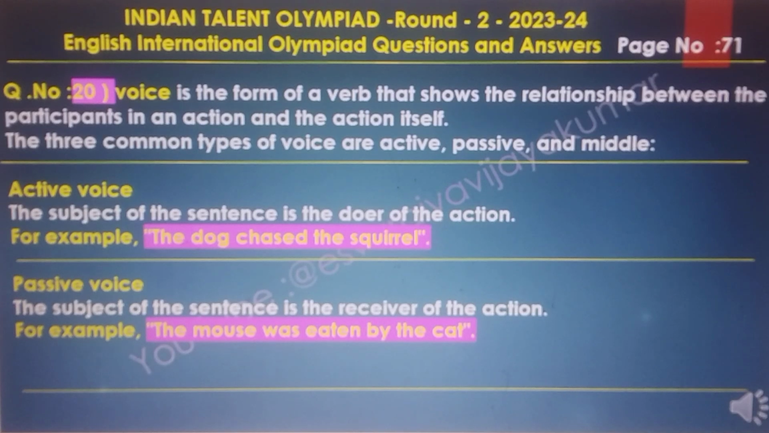Voice is the form of the verb that shows the relationship between the participants in an action and the action itself. The three common types of voices are active, passive, and middle. Active voice: the subject of the sentence is the doer of the action. For example, the dog chased the squirrel. Passive voice: the subject of the sentence is the receiver of the action. Example, the mouse was eaten by the cat.